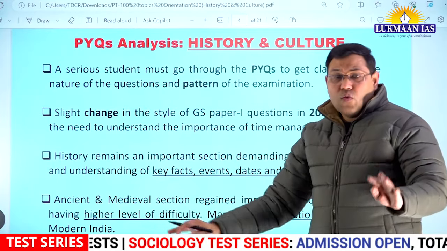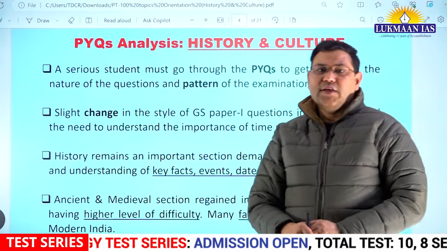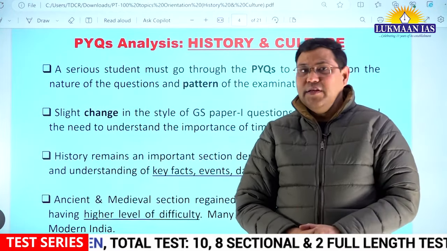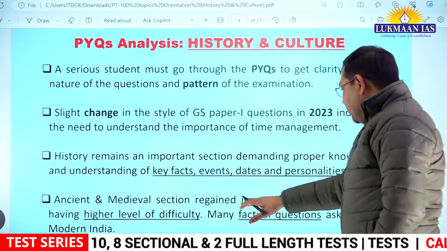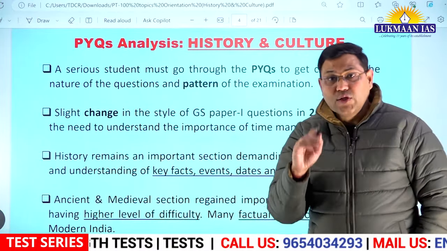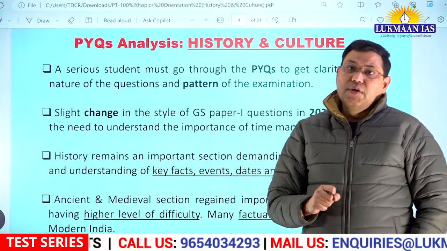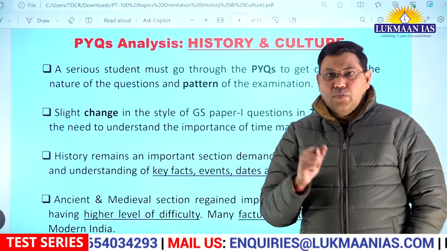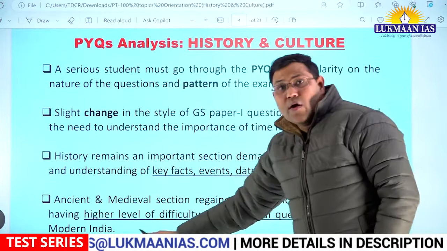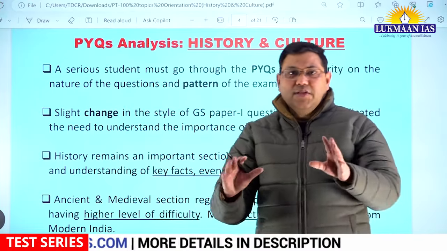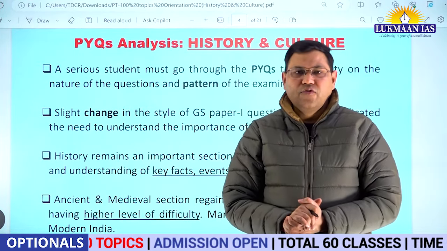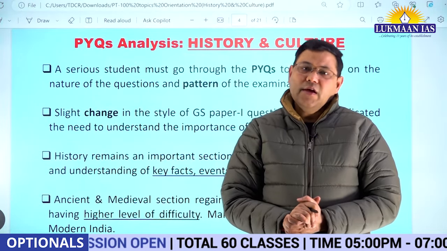Till 2022, we felt that UPSC is not asking many questions from the ancient and medieval section. But in 2023, what have we seen? The ancient and medieval section has regained importance and there were some questions of higher level difficulty as well. One more thing was observed in the 2023 question paper, that many factual questions were asked from modern India. It means for any time to come, one should be prepared for all kinds of elements of uncertainty that UPSC